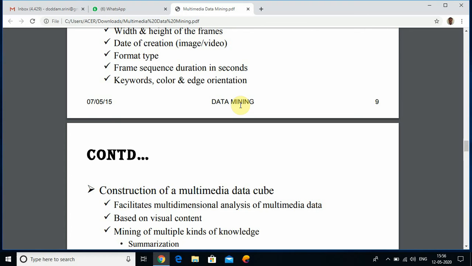First of all, you have to define the multimedia database and the methods to search for data in multimedia data. We have 5 different types of methods. You have to address all those 5 methods, and that is enough for the corresponding question.